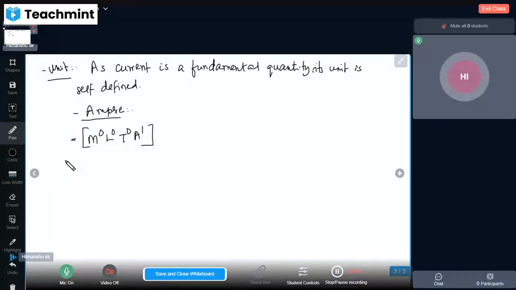Next part is the graphical representation.